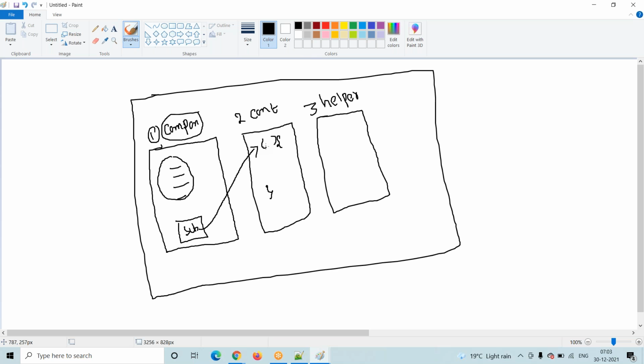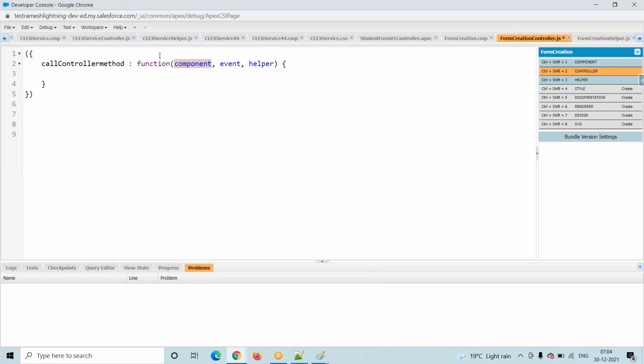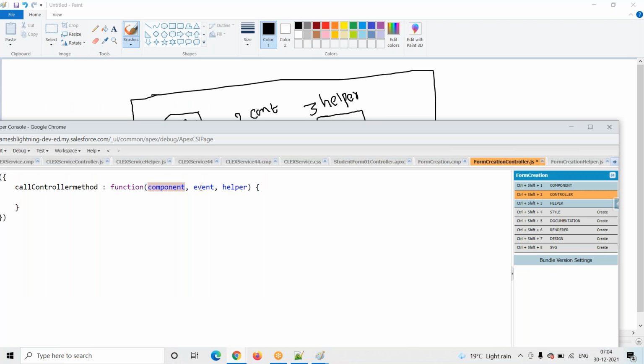So that's why whenever you are defining this method, this function, suppose we need any data from this component, we have to use this component reference. That's why here we are using the component. Why are we using this component in the second item? In the second item, we are using the component as a reference to the first item. In the first item, I have some attributes. We collected the data from the user and stored that data in that particular variable. Now I want to get that data. That data is at the component level.